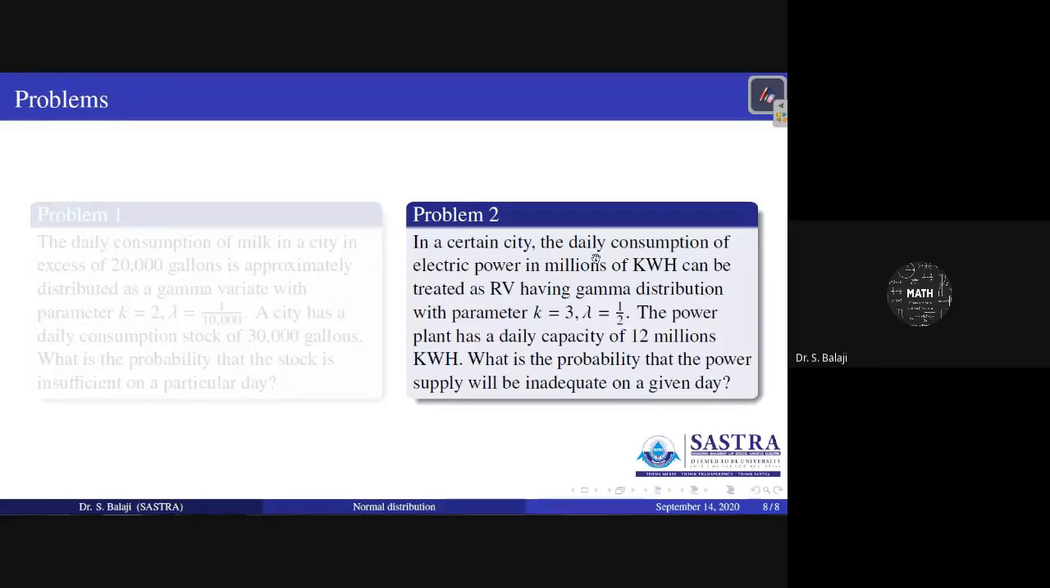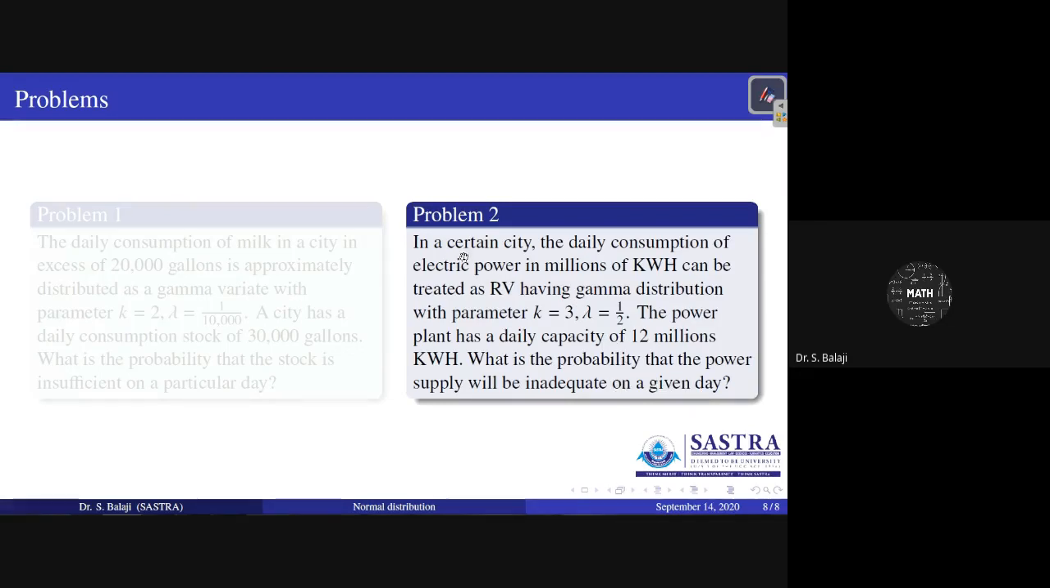In a certain city, the daily consumption of electric power in millions of kilowatt hour can be treated as a random variable having gamma distribution with the parameters k equal to 3, lambda equal to 1 by 2. And the power plant has a daily capacity of 12 million kilowatt hour. What is the probability that the power supply will be inadequate on a given day?